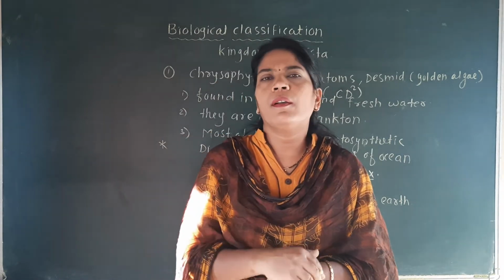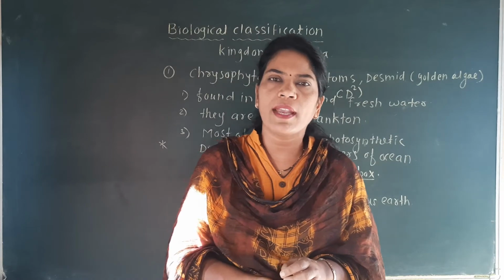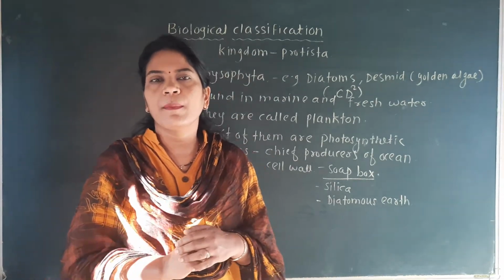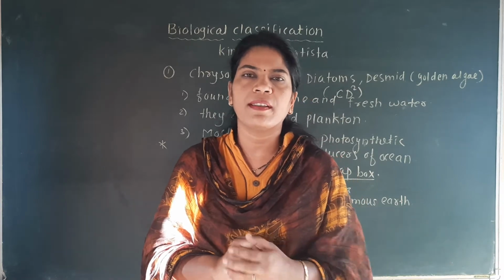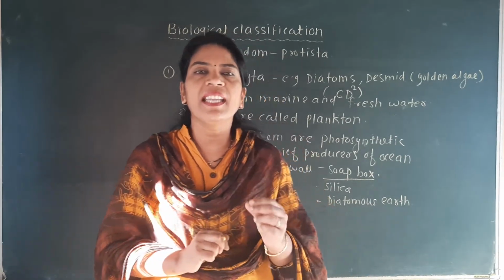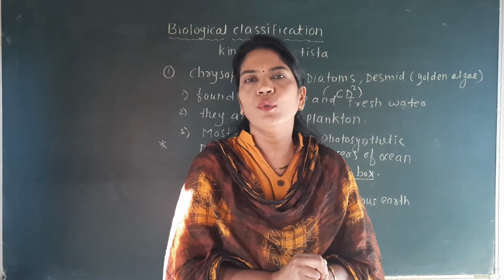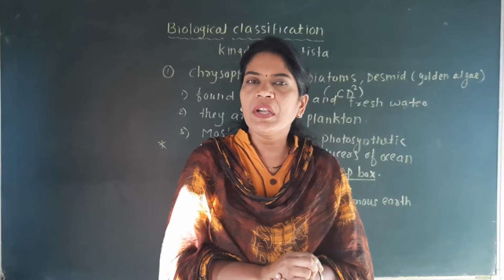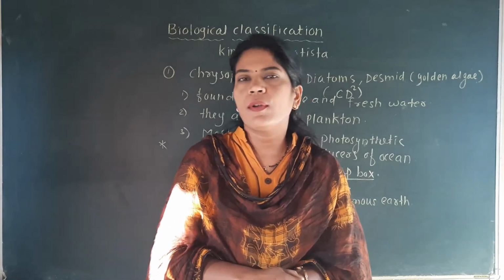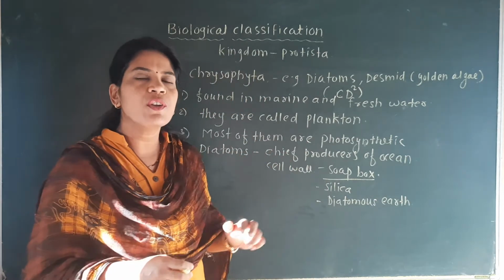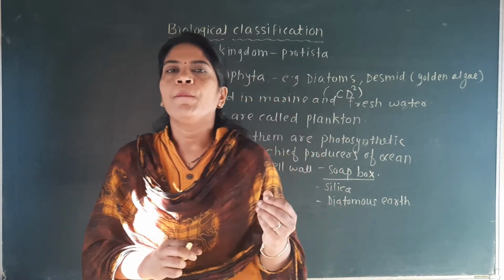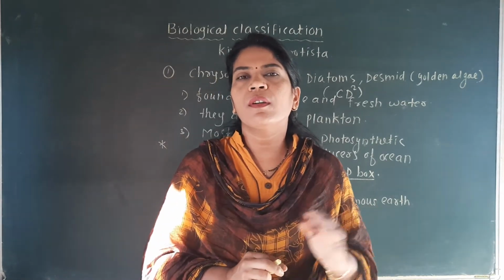After several years, the cell wall deposition in the soil, which is made up of silica, makes the soil diatomaceous, and that is called diatomaceous earth. The soil becomes gritty, meaning rough, and such gritty soil is used for different purposes, like filtration of syrups and oils, or for polishing.